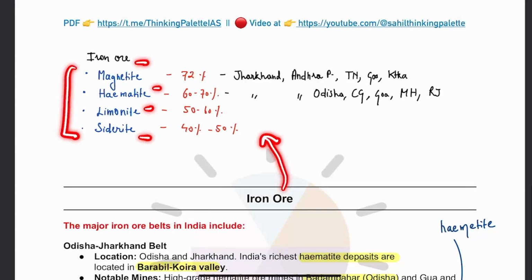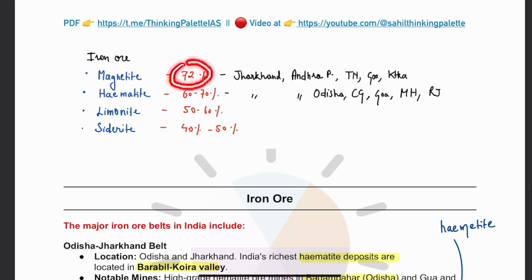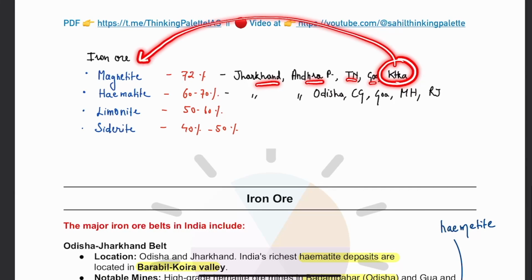Now, this classification is on the basis of the iron content. Magnetite has 72% plus iron content. Hematite has 60 to 70%, limonite 50 to 60, and siderite 40 to 50, sometimes even less than that. So largely magnetite and hematite are the 2 iron ores for which commercial exploitation makes sense. Magnetite, we have in large resources in Jharkhand, Andhra Pradesh, Tamil Nadu, Goa, Karnataka. In fact, Karnataka has the majority of magnetite in India.